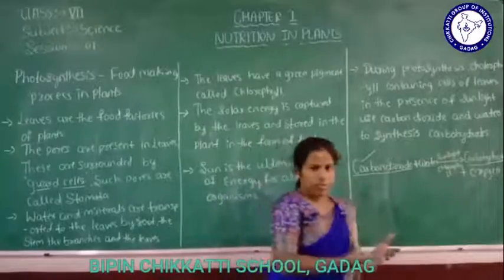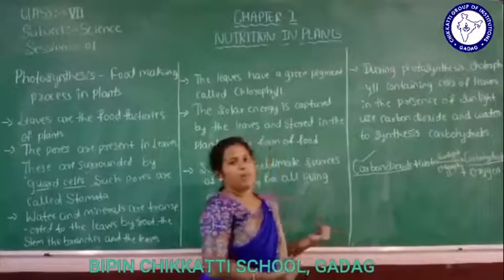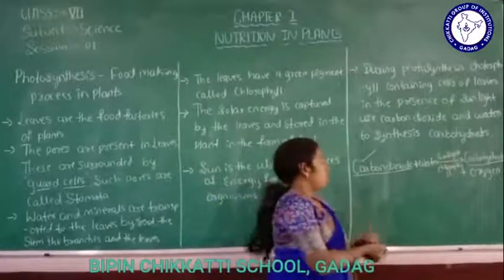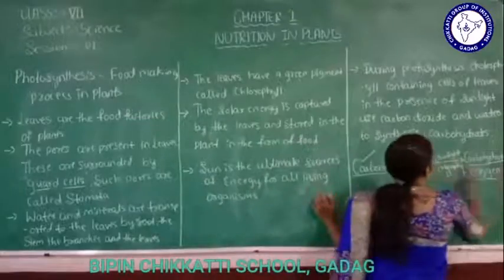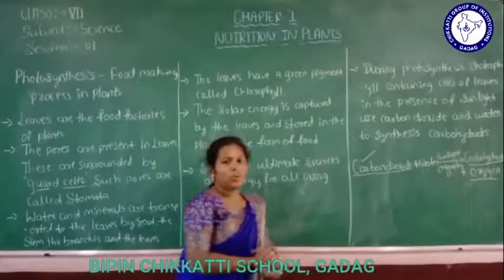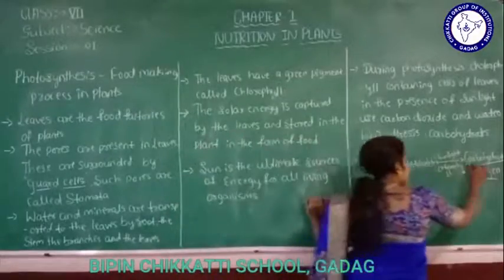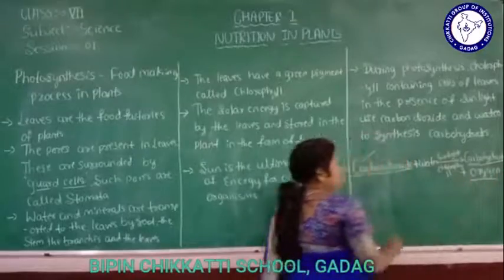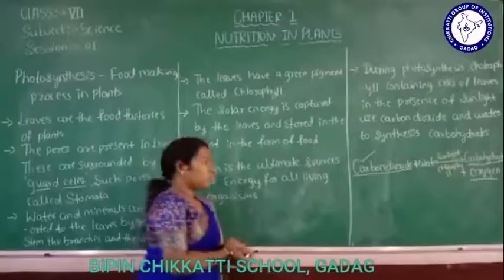So in such a way plants also breathe, they intake carbon dioxide and leave out oxygen. So this happens only in the process of photosynthesis. When the photosynthesis process is done, the products are carbohydrate and oxygen, means food with the oxygen.